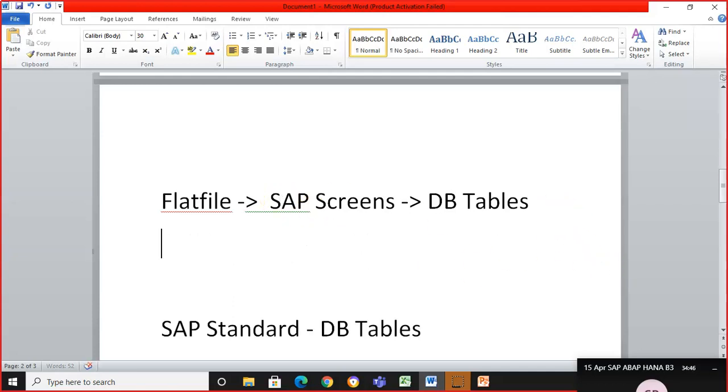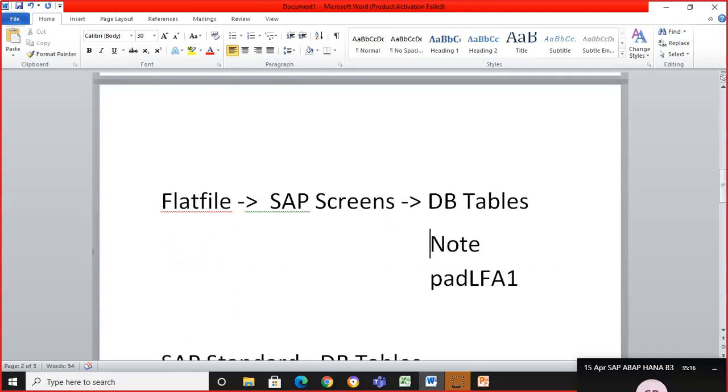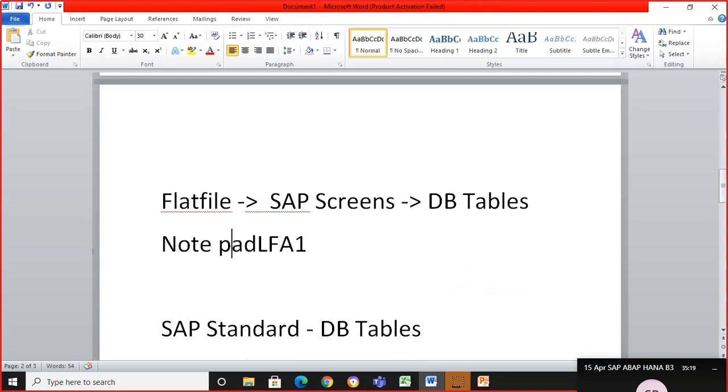So if, let's say, you want to load the data into the LFA1 table, this is the vendor table, guys. You might already know it, but if you don't remember immediately, LFA1 is the table which stores all the vendor details. Let's say we want to store the data into the LFA1 database table from the flat file. To be precise, from Notepad. Now the flat file is Notepad, and from here you want to load the data into the table.